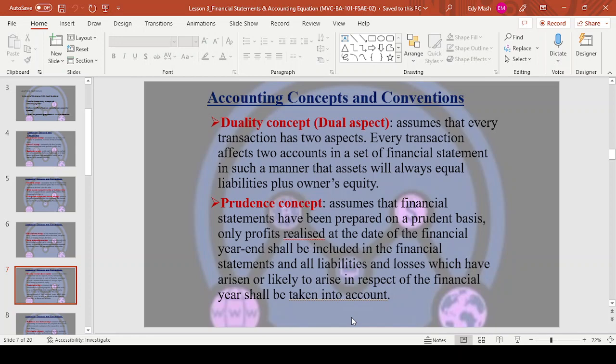The prudence concept now assumes that financial statements have been prepared on a prudent basis. Only profits realized at the date of the financial year end shall be included in the financial statement. And all liabilities and losses which have arisen or are likely to arise in respect of the financial year shall also be taken into account. That's the prudence concept.